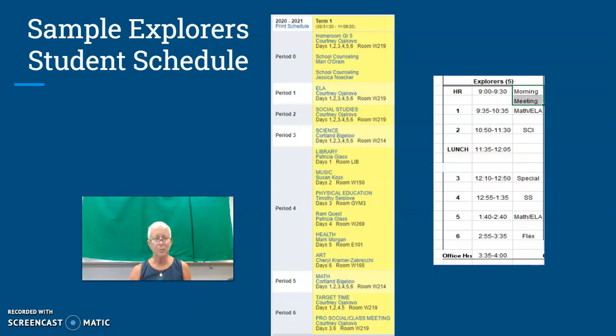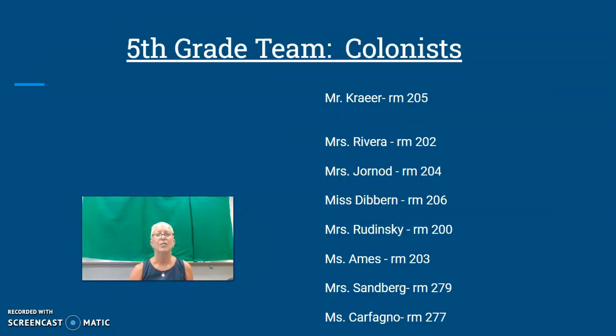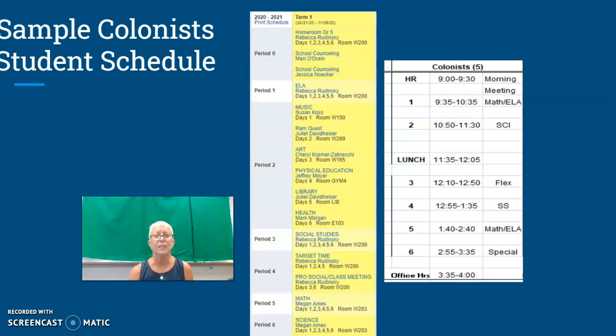Okay, that was our Explorer schedule. So now we go on to the Colonist team, where we have Mr. Crayer, Mrs. Rivera, Mrs. Jornad, Miss Dibburn, Mrs. Radinsky, Ms. Ames, Mrs. Sandberg, and Ms. Carfagno, as well as Mrs. Connors, Ms. Hellauer, and Mrs. Wanamaker. Those are our Colonist teachers.